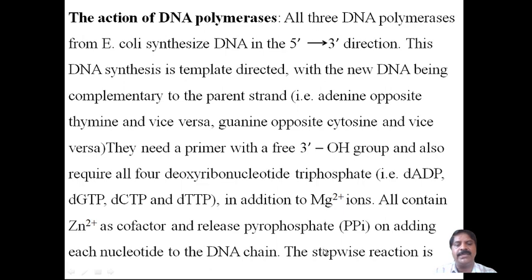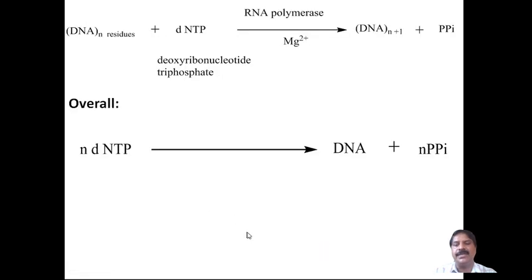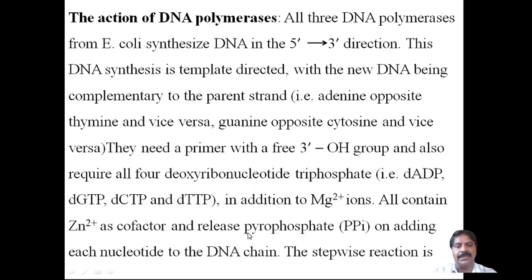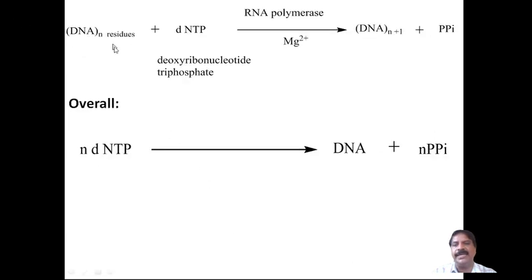The stepwise reaction is shown here. The DNA polymerase, plus adding a nucleotide triphosphate, in the presence of magnesium 2+ ion, forms DNA n plus 1 plus pyrophosphate.